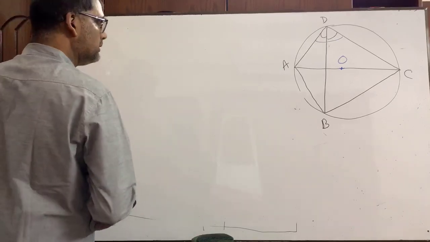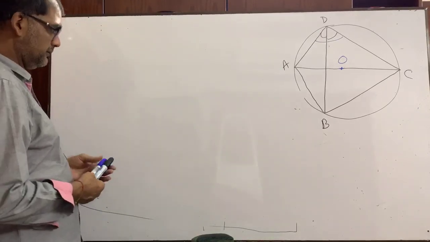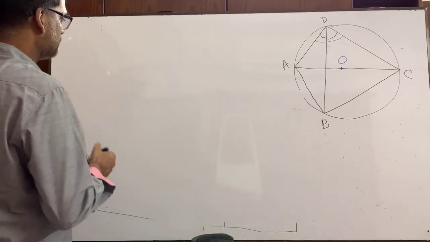Now, there is no construction, is it? Write down construction.